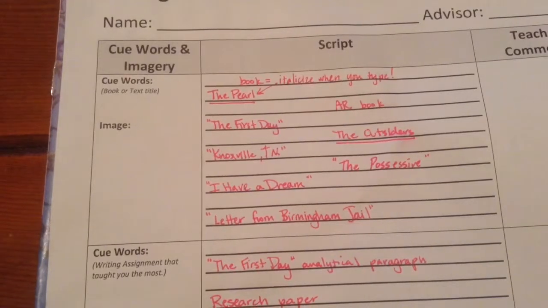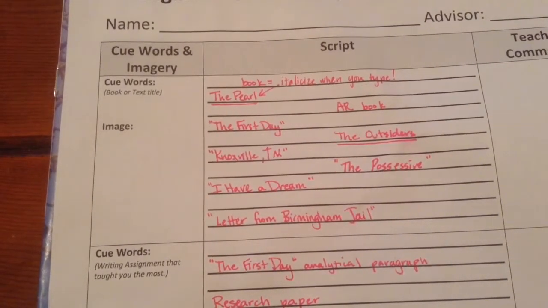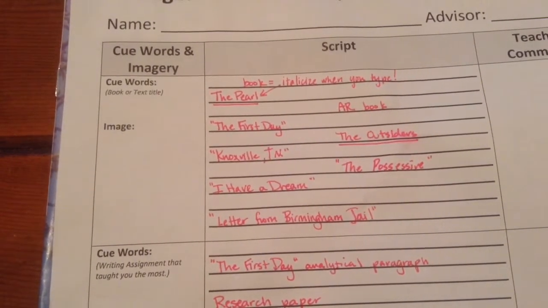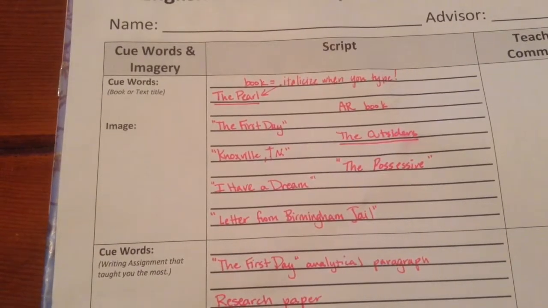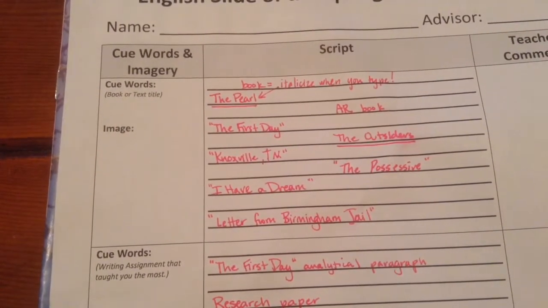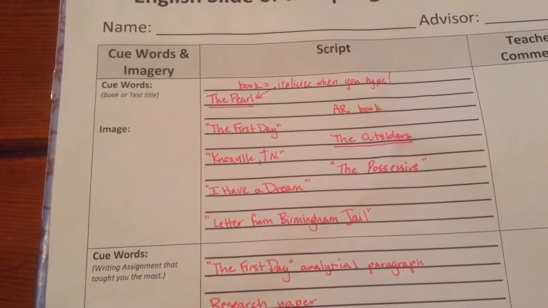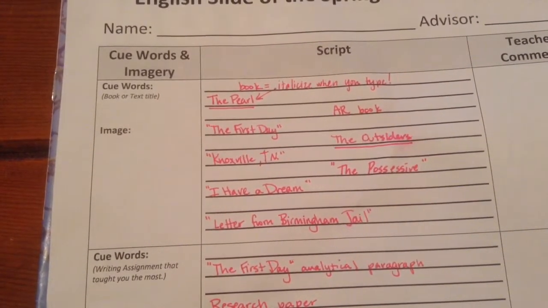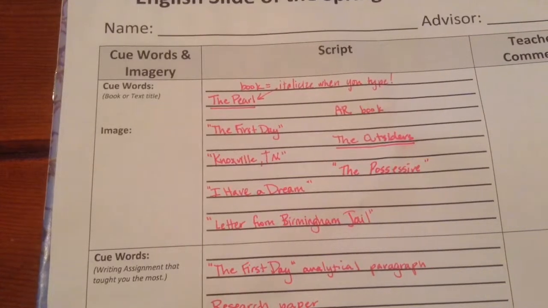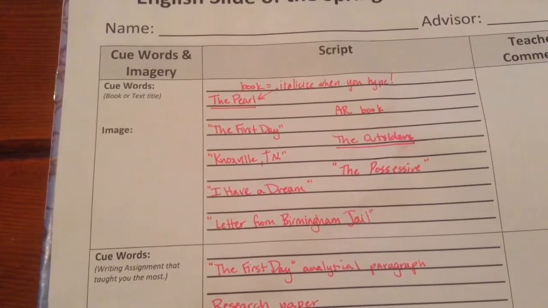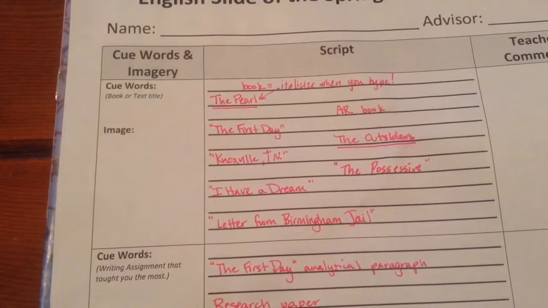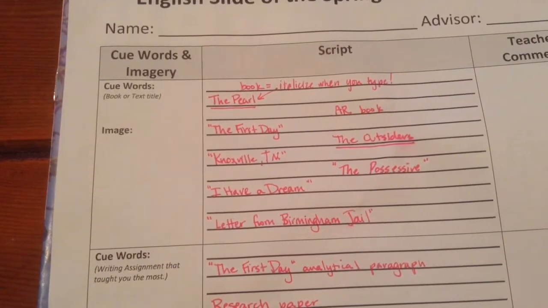We read both Dr. King's I Have a Dream and his Letter from Birmingham Jail. Well, portions of Letter from Birmingham Jail. We didn't actually read the whole thing, remember? You've read a bunch of different AR books this year. We all read The Outsiders this summer. We read the poem The Possessive. So choose a text that you really enjoyed. It could be something you read on your own for AR, or it could be something you read with the class.